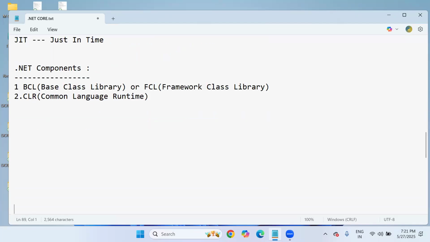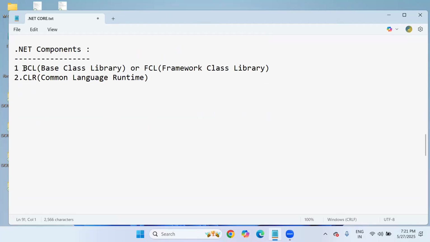Remember, if you want to write .NET code, the Base Class Library or Framework Class Library component is required. Without the help of this component, you can't write .NET programs. And after successfully writing code, if you want to execute or run your program, then what is required? CLR is required. That means Common Language Runtime is compulsory.